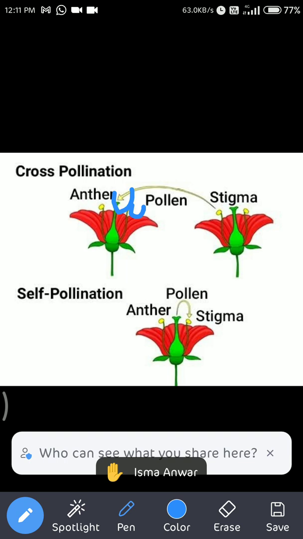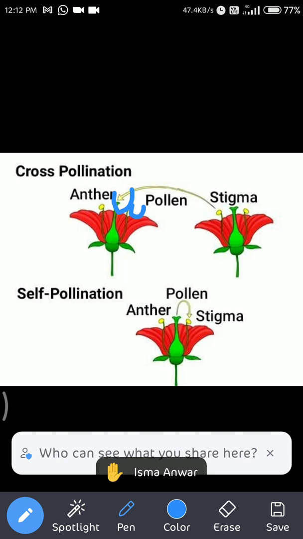If two different plants are involved, remember, two different plants, meaning the pollen grain of one flower of one plant is transferred to another flower of another plant, then it is known as cross pollination.